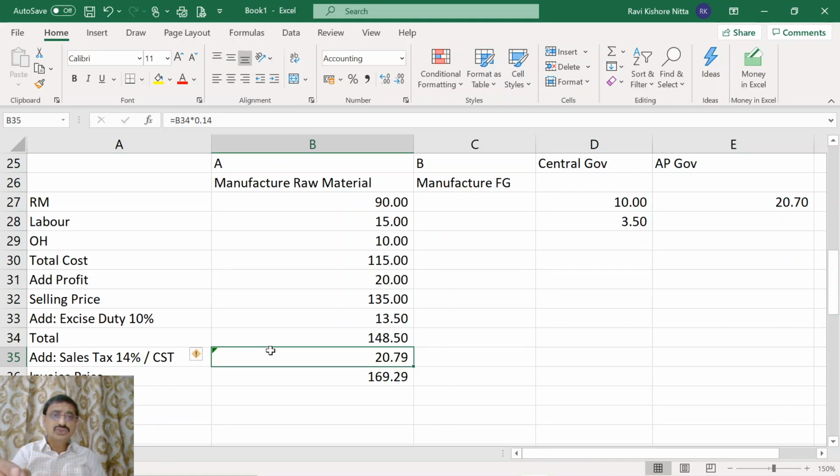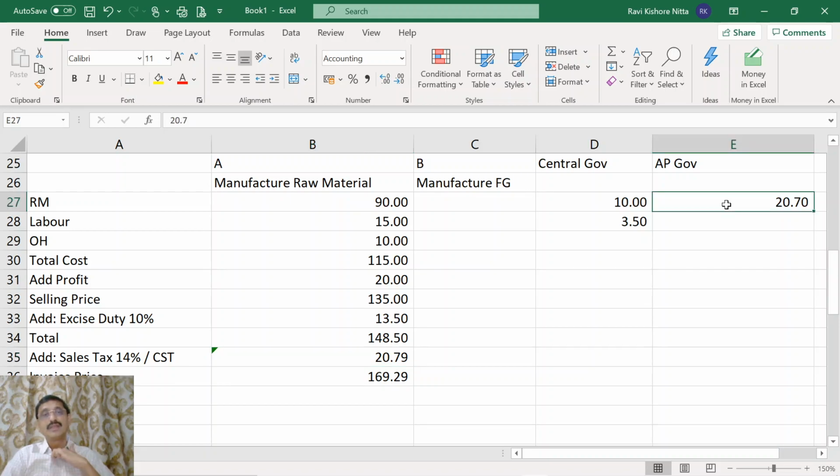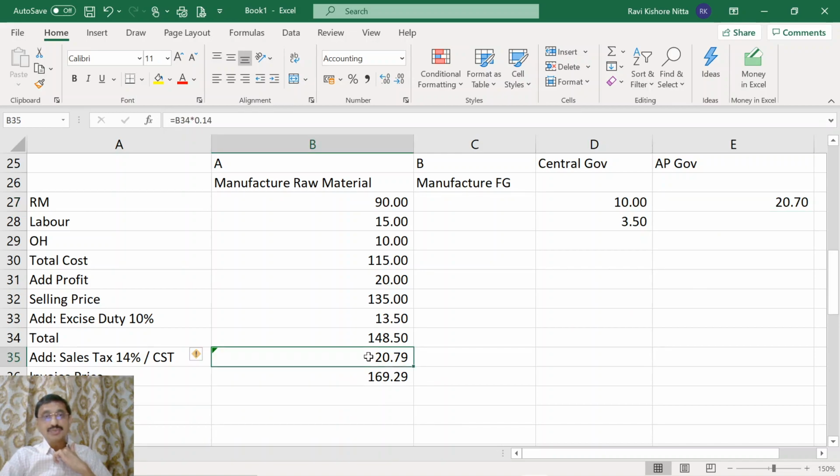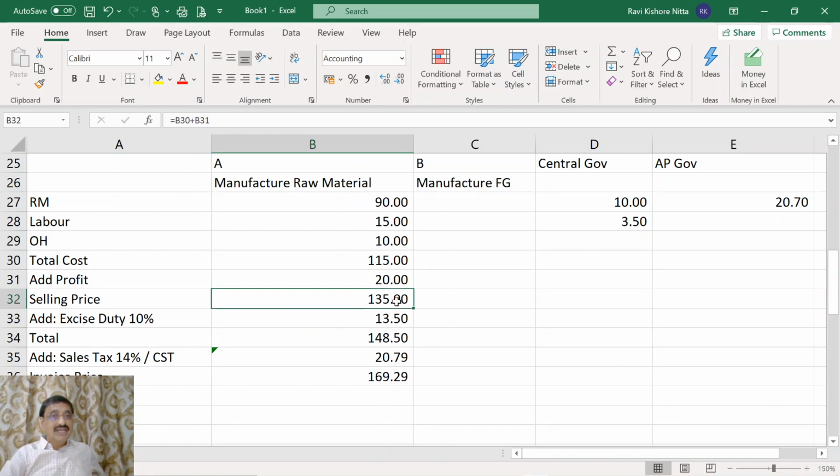When he sells the goods, sales tax gets attracted and he has to pay 20 rupees to the AP state government. Now understand here. At the time of calculating this, 14% was applied on 148.5. We did not apply it on 135, which is the selling price. We applied it on 148.5, which means the 13.5 was also included.